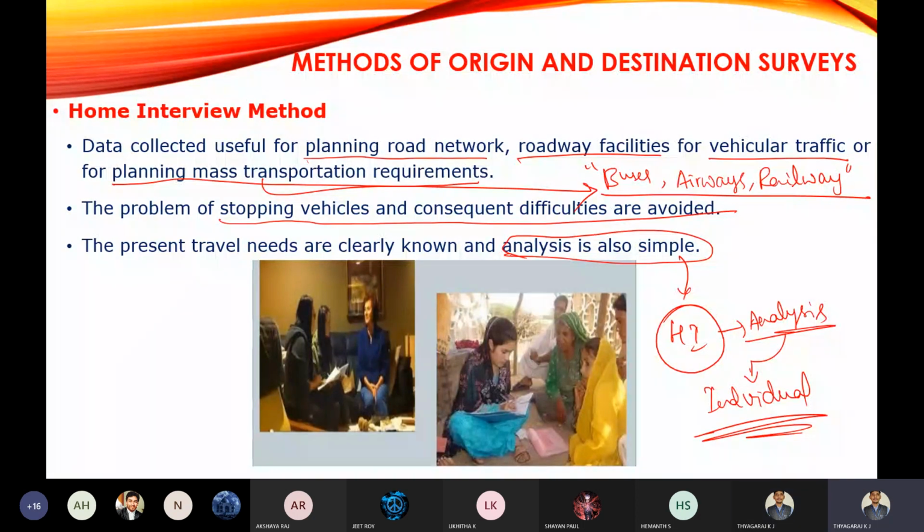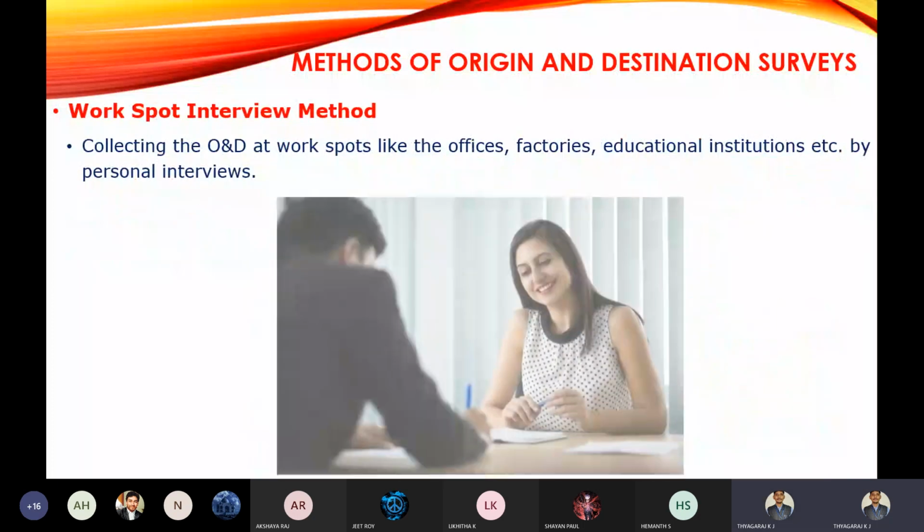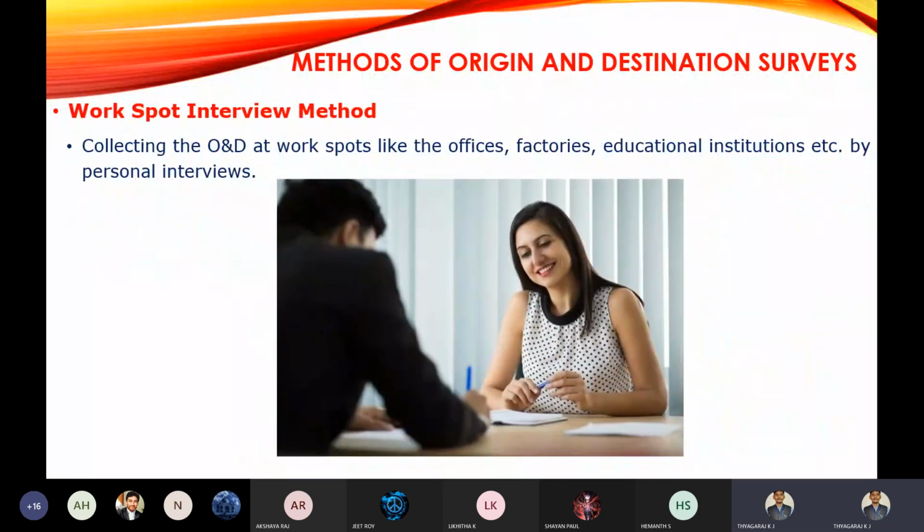Yes, sir. Okay. The next very simple method is the work spot interview method. I don't know, in the internals, some of you have written these methods: roadside interview method, work spot interview method, home interview method, license plate method, tag on car method.